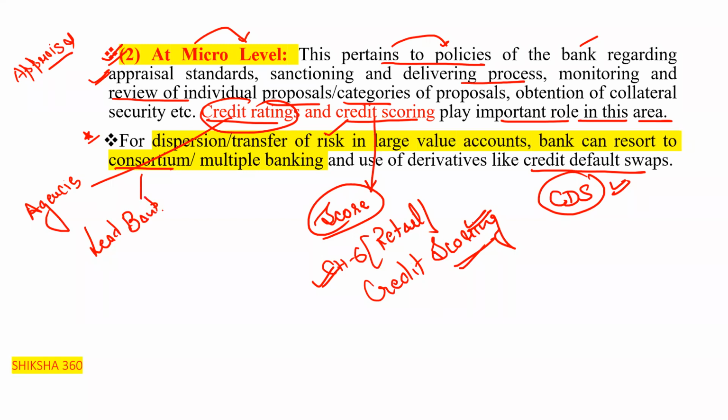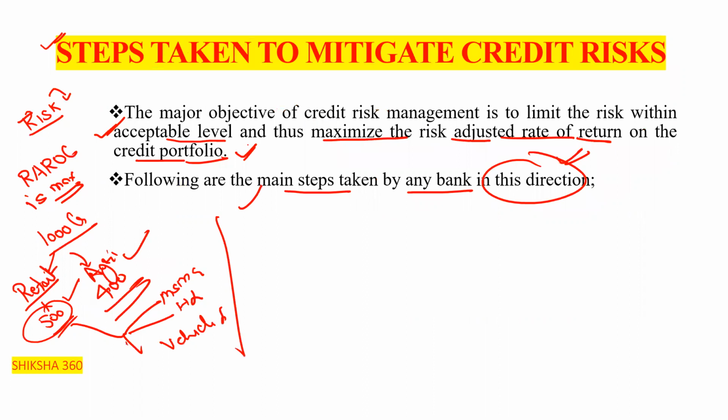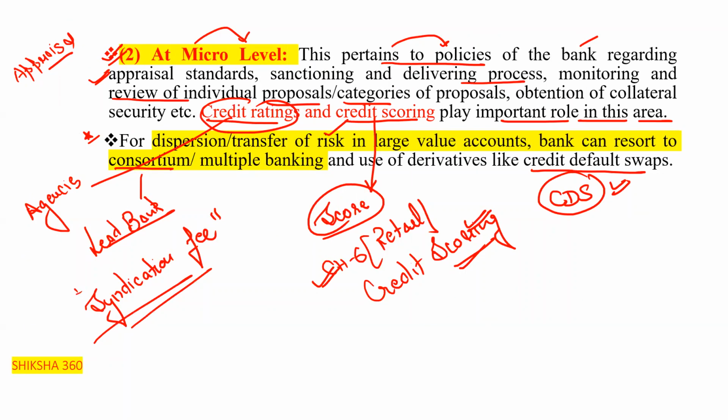Under consortium banking, we have a lead bank. Can anyone remember what the meaning of syndication fee is? We already discussed it in the previous chapter. It is also related to consortium banking. What is the meaning of syndication fee? Please tell. So this is how to reduce our credit risk at the macro level and at the micro level. Hope it is clear to all of you regarding both these things.